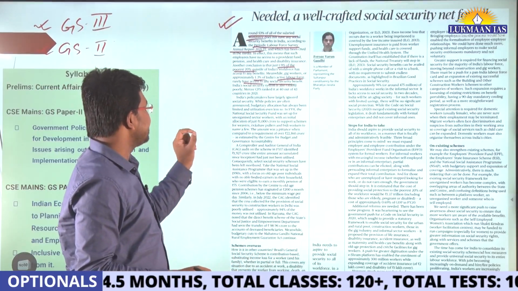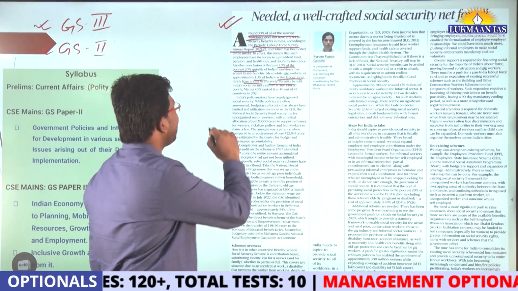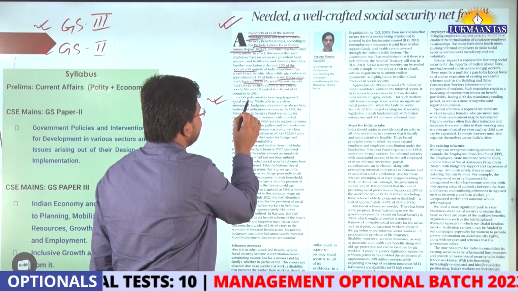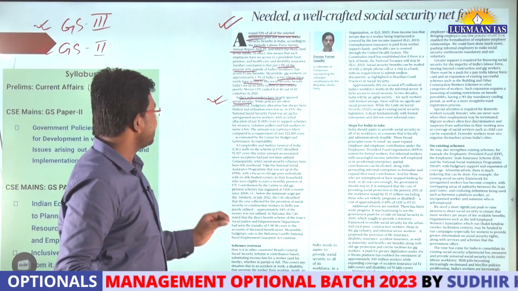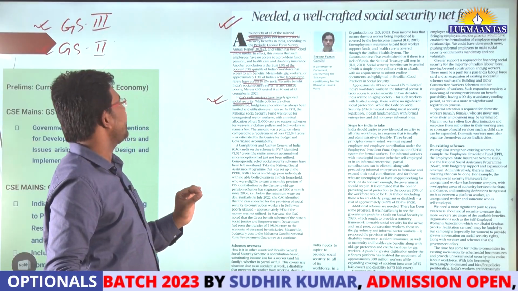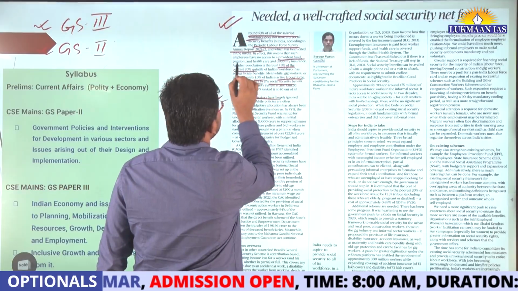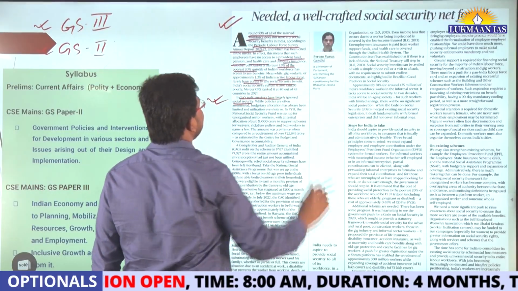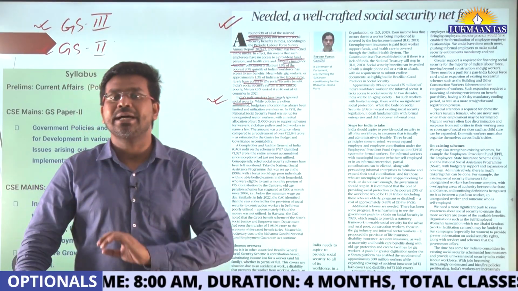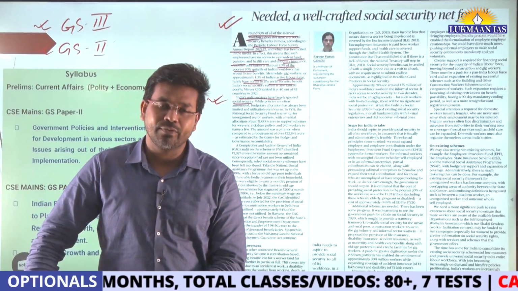What it means is that India's policymakers have largely ignored social security. Social security means providing access to provident fund, pension, healthcare, and disability insurance, which has largely not been given to the people of India.